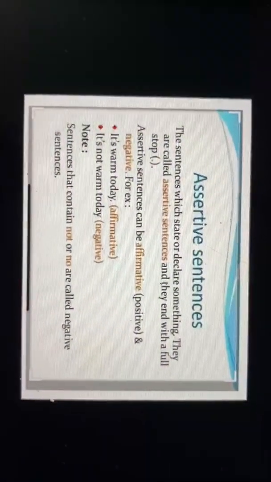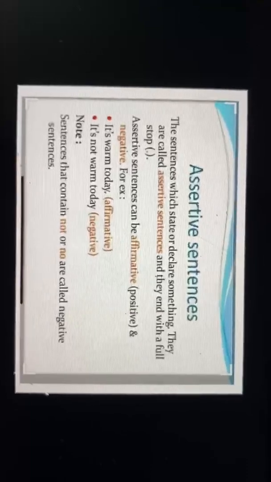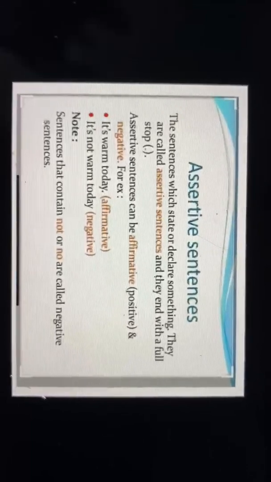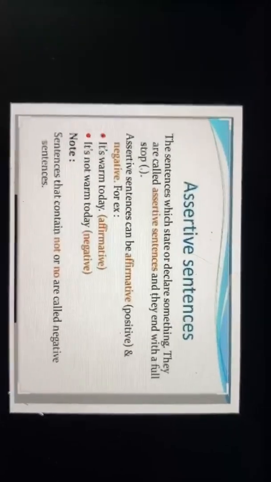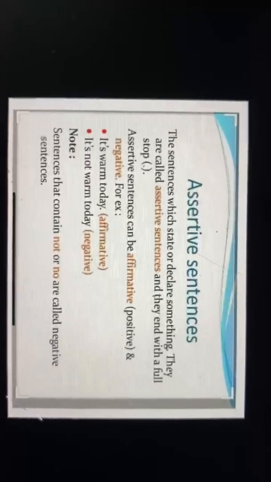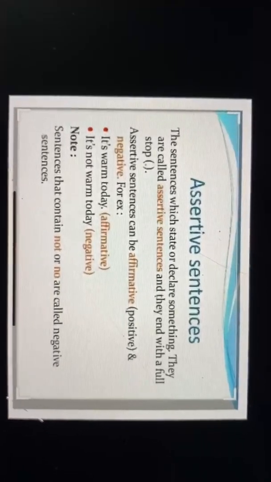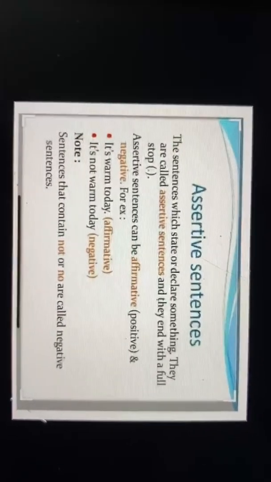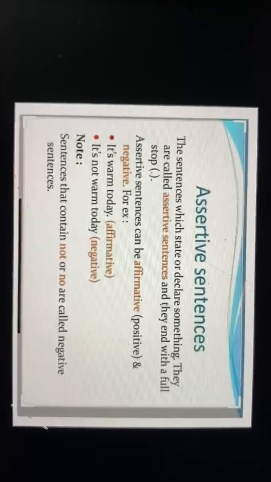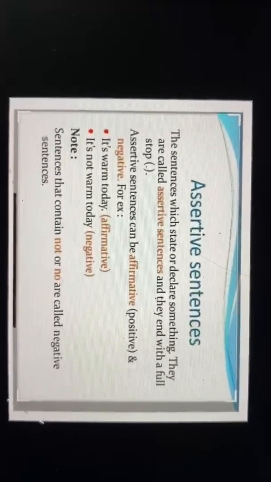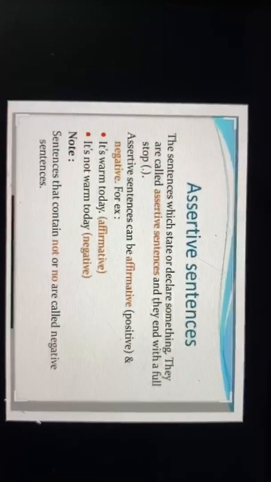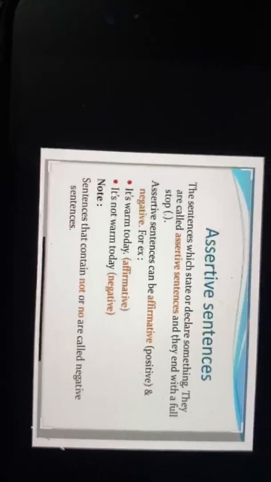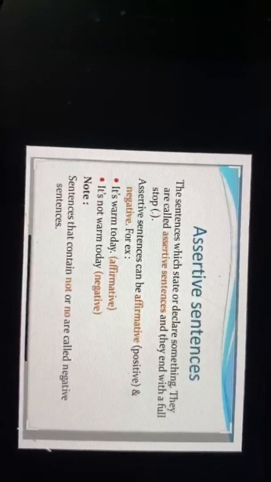Assertive sentences, assertive or declarative. Assertive sentences are also called declarative sentences. हम assertive sentences को क्या बोलते हैं? Declarative sentences also. Now what is an assertive and declarative sentence? The sentences which state or declare something, they are called assertive sentences. And they end with a full stop. कैसे end होते हैं? Along with a full stop. Assertive sentences can be affirmative, that means it can be positive and it can be negative also. Clear? वो positive भी हो सकते हैं and वो negative भी हो सकते हैं.